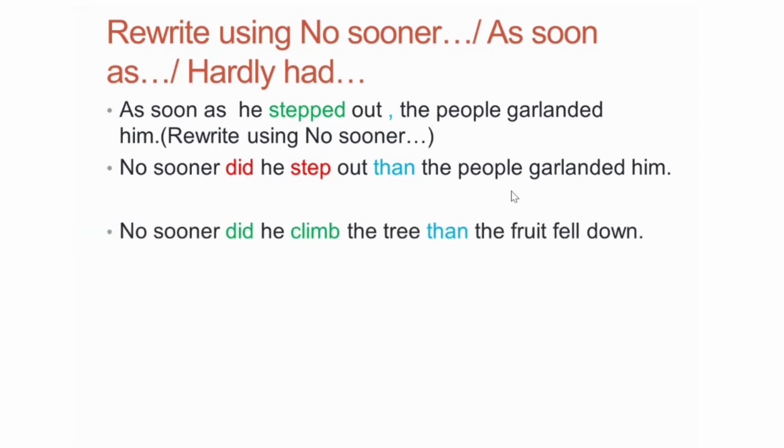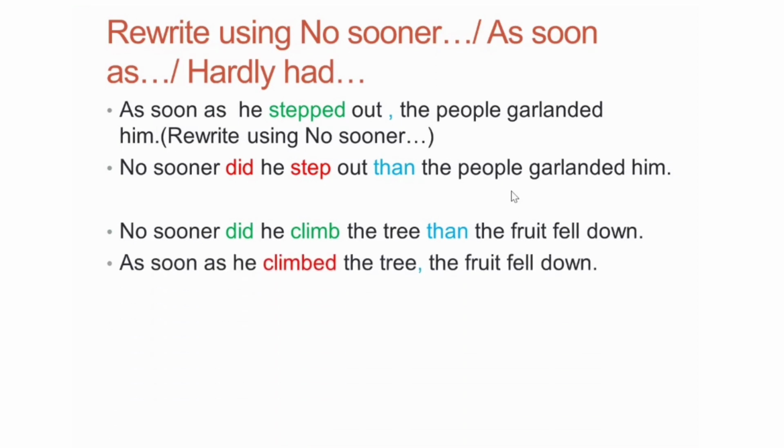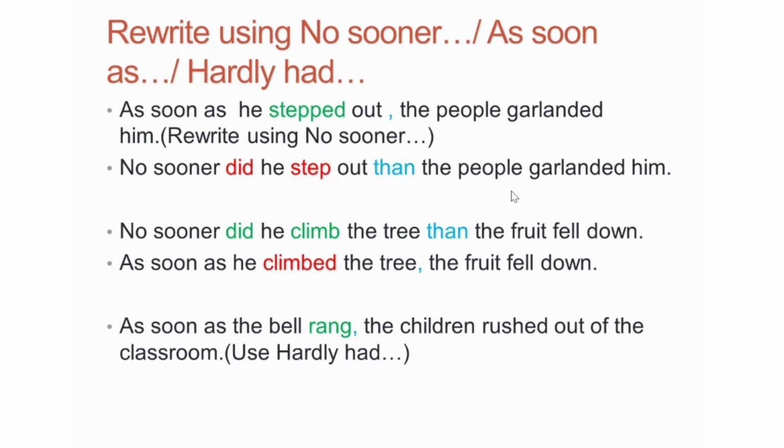No sooner did he climb the tree than the fruit fell down. As soon as he climbed the tree, the fruit fell down. Now you should know vice versa as well. If no sooner is given, you should know how to do it with as soon as. Since we see the auxiliary did, which is in the past, and the base form, you know that when you have to write it with as soon as, you will write it with the past form of the word climb.